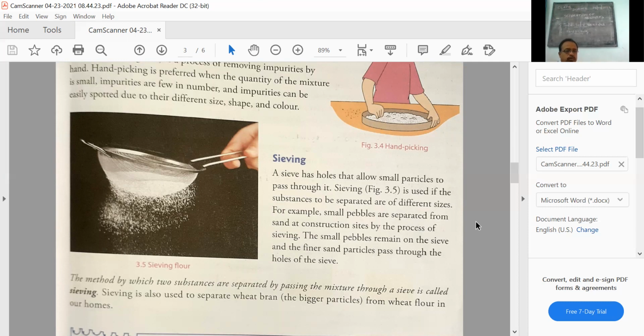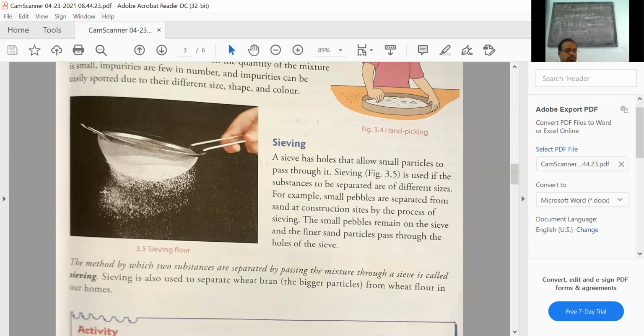The pebbles remain because their size is bigger, and finer sand particles pass through the holes of the sieve. So the method by which two substances are separated by passing the mixture through a sieve is called